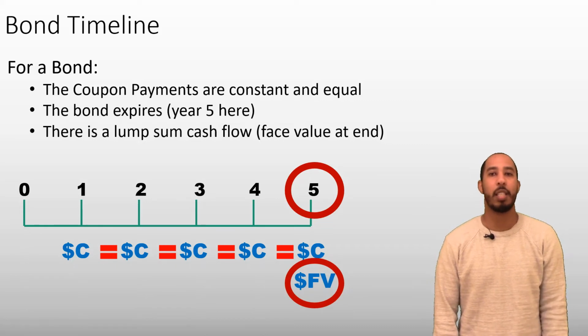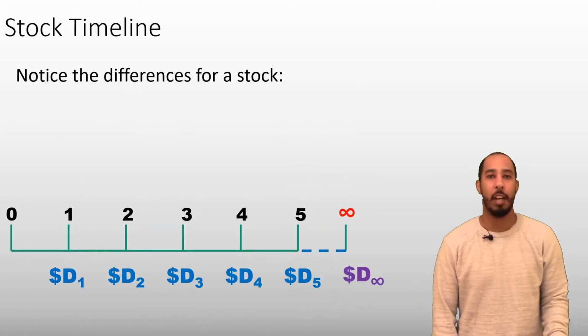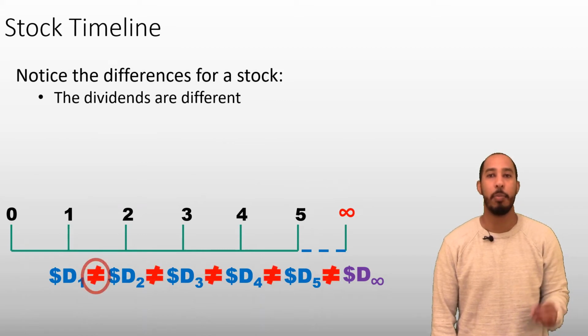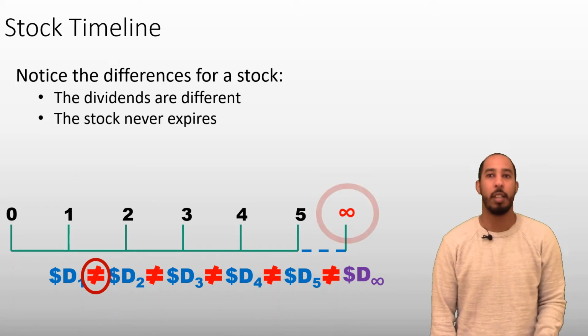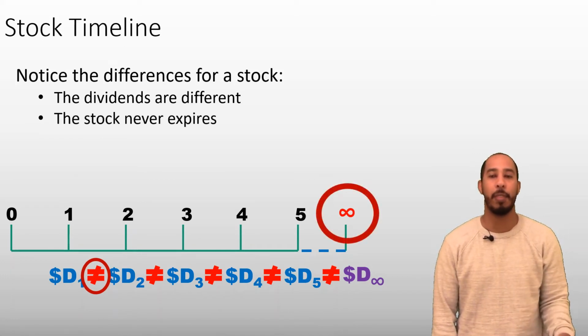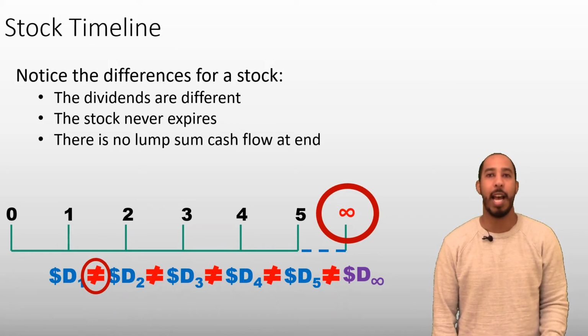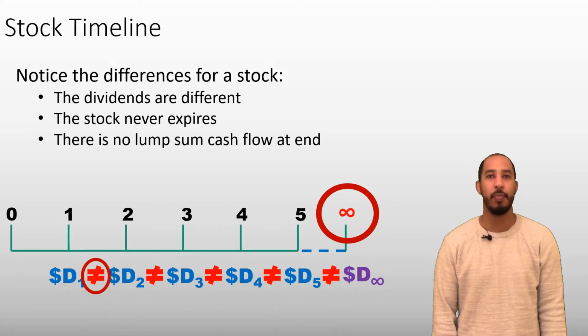We can contrast the bond timeline with that of a stock. With a stock, the cash flows it pays do not have to be equal. The dividends can each be different. Also notice that there's no expiration date for the stock. The dividends will continue on forever until time infinity. And there's no lump sum cash flow that's analogous to the face value of a bond. The only cash flow the stock pays to shareholders is the dividends.